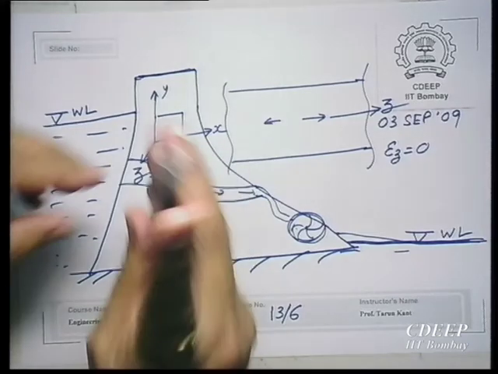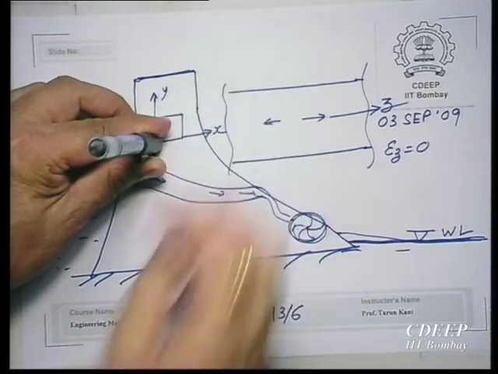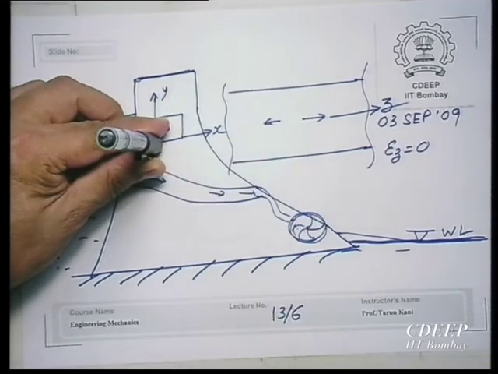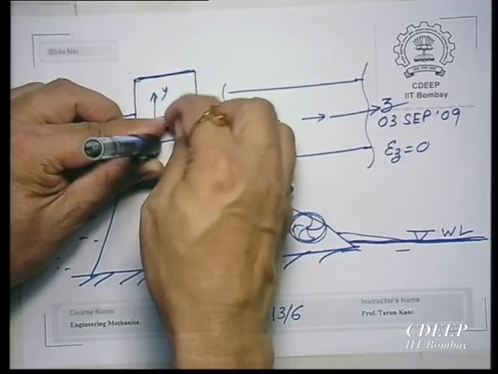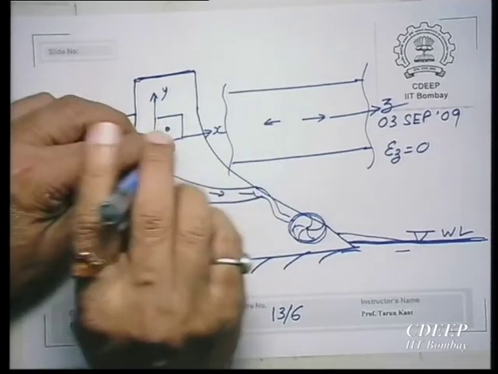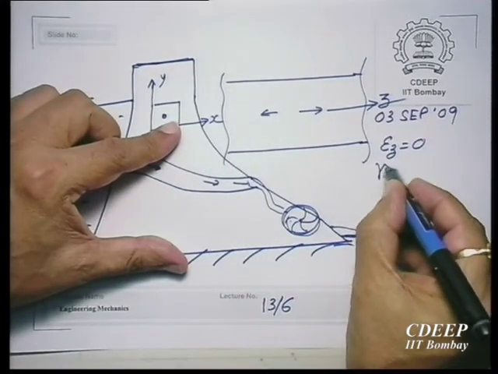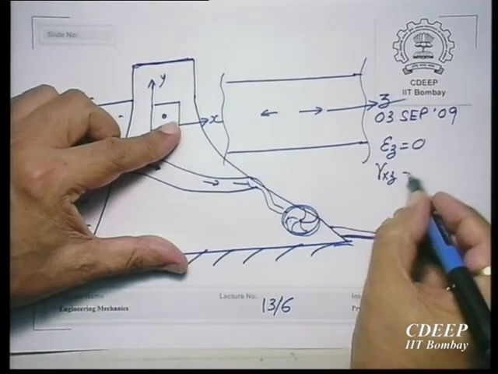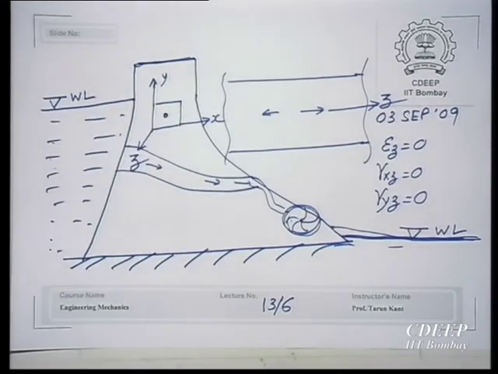So, if the z plane is a plane, then this angle and this angle will always remain 90 degrees. The angles xz and yz will always remain 90 degrees. If I take one element here in the xz plane and the yz plane, there is no change in right angle, therefore there is no shear strain. So, gamma xz and gamma yz are 0. So, this is also a two dimensional state of strain.